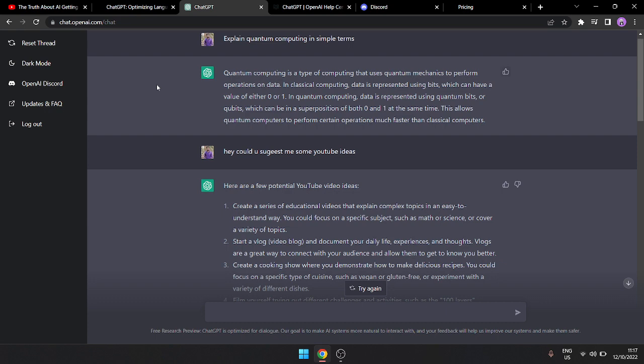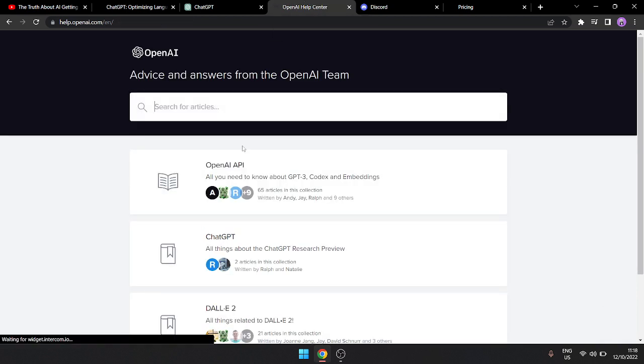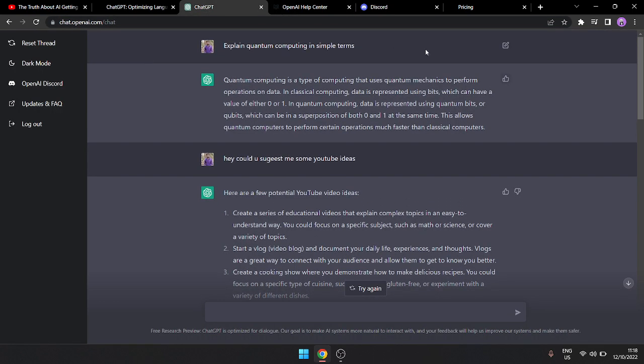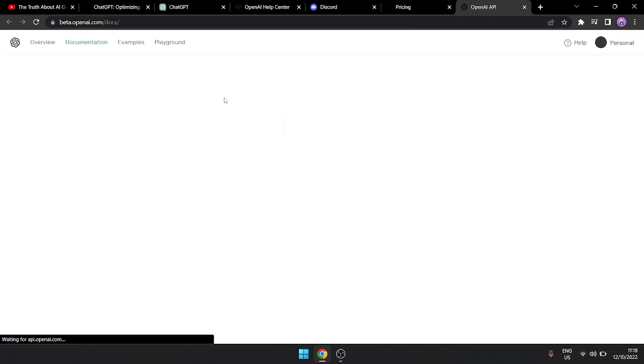Now let's see what more features it has. As you can see, there is a forum also, so you can interact over there. They are also offering docs to read.